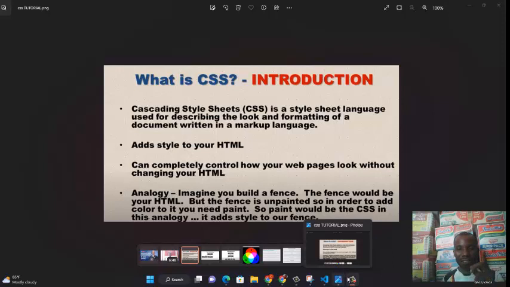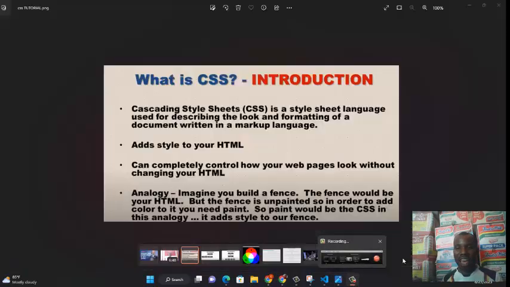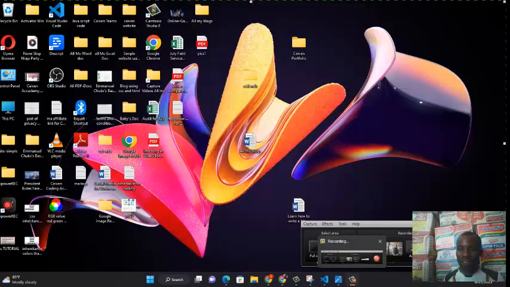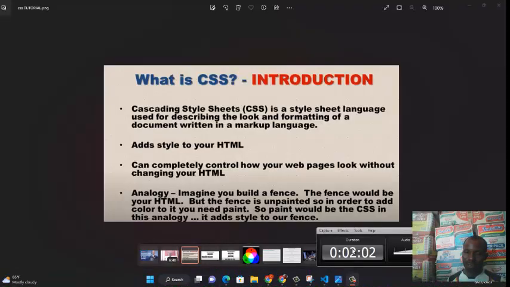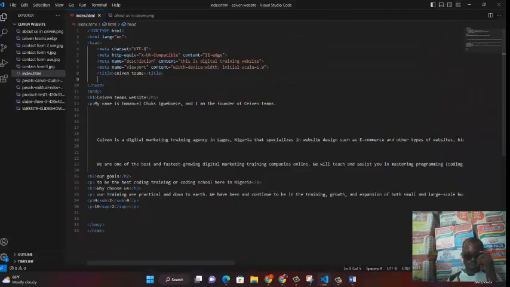Like I told you, let's use one example for internal CSS and then move on to external CSS. Okay? Without much ado, let's go on and start this class. So once again, welcome to our CSS class. So for us to do that, if you can look very well, I have selected some pieces of HTML.